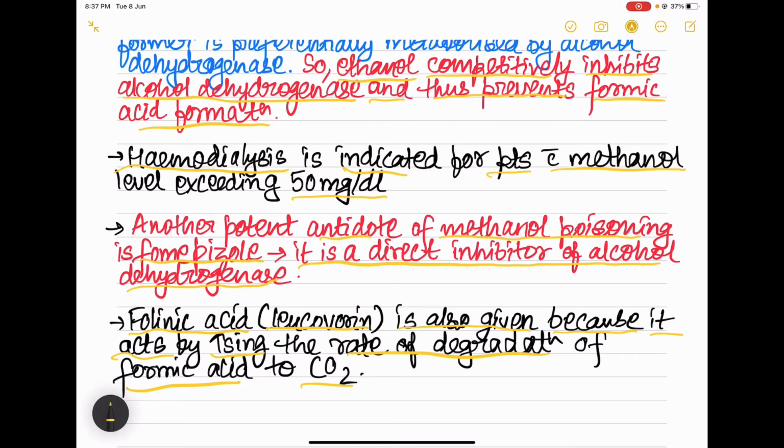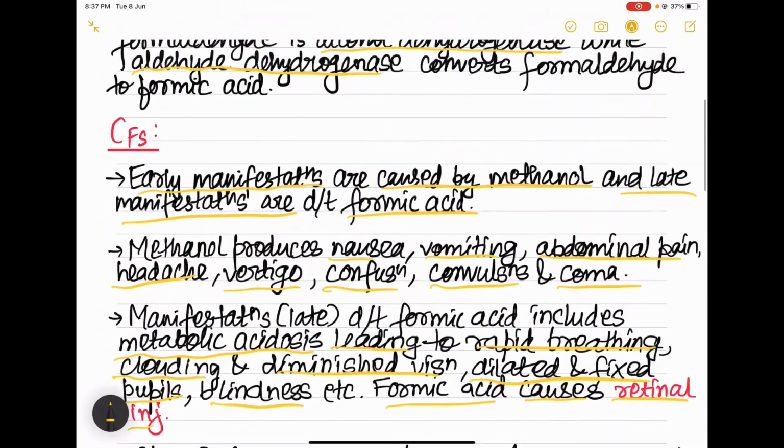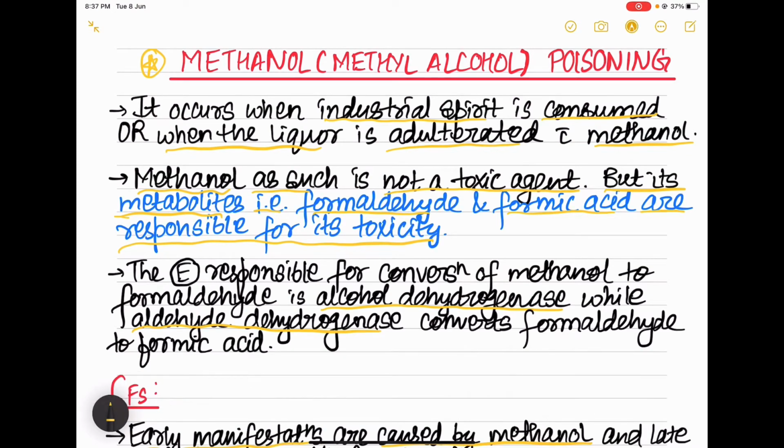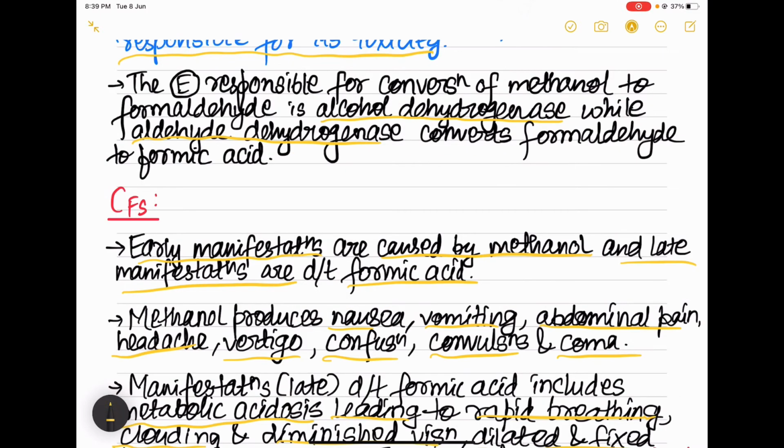Now let's revise the topic once again. So methanol poisoning. Okay, methanol as such is not a toxic agent. The metabolites of methanol, that is formaldehyde and formic acid, are mainly responsible for its toxicity, and we know the enzymes, that is alcohol dehydrogenase and aldehyde dehydrogenase, which lead to the conversion of methanol to formaldehyde and then to formic acid.